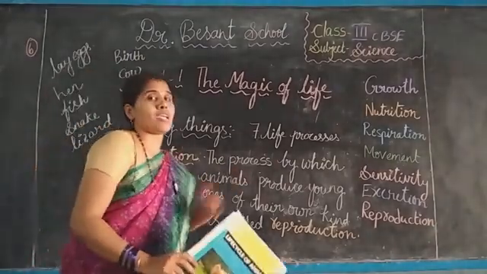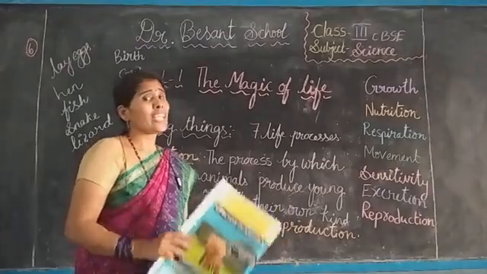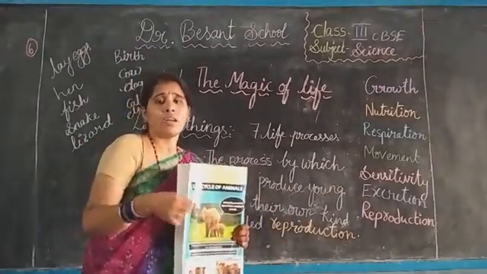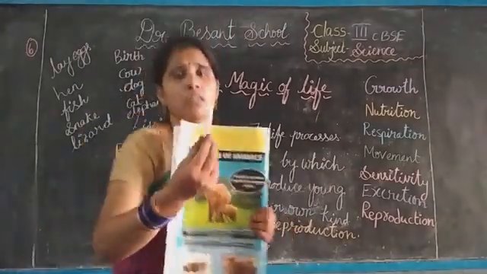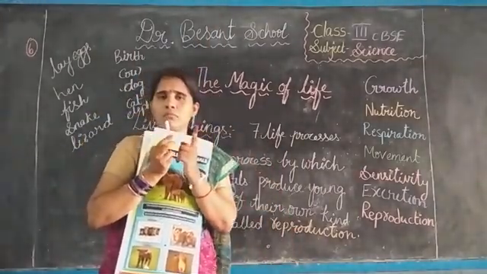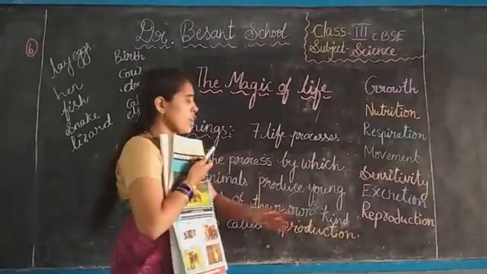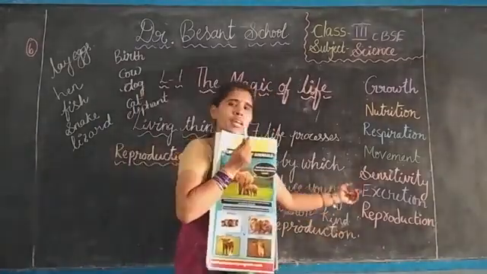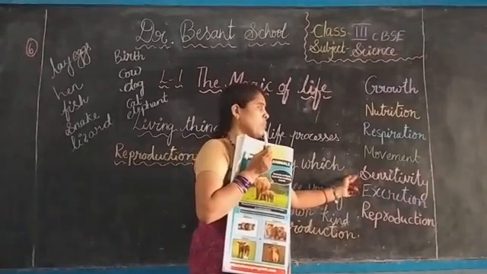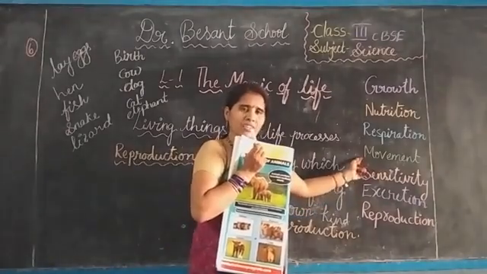Here one more point is coming. Non-living things are there, whereas a bottle is there, or take a chalk piece. Can one more chalk piece come from this chalk piece? No, reproduction can't happen. Can it excrete? No. Can it have sensitivity? No. Movement, can it move from one place to another?